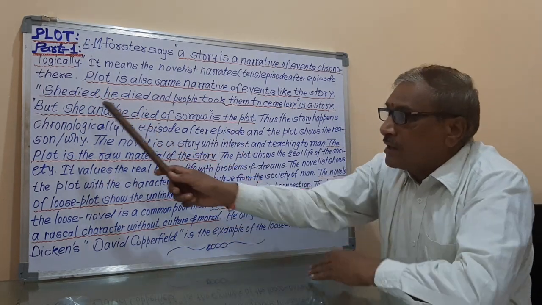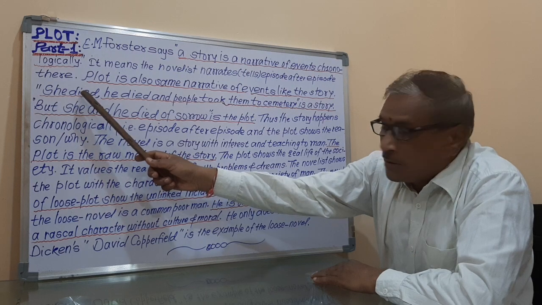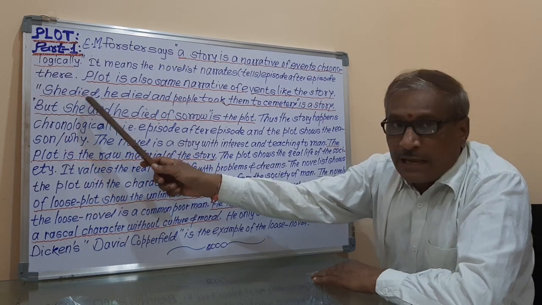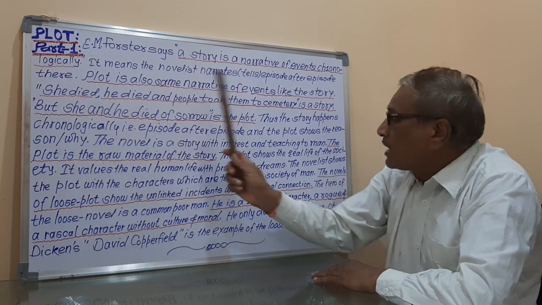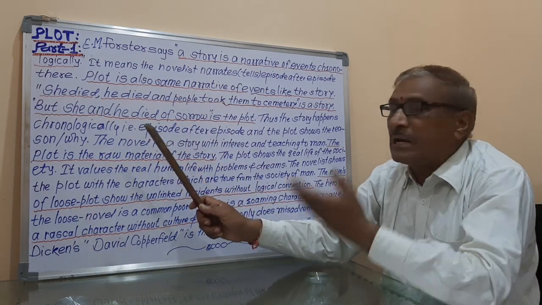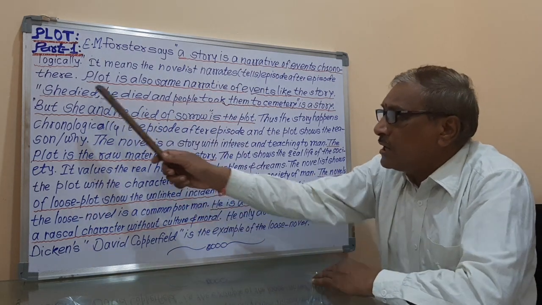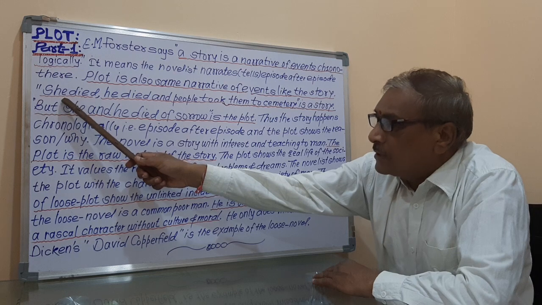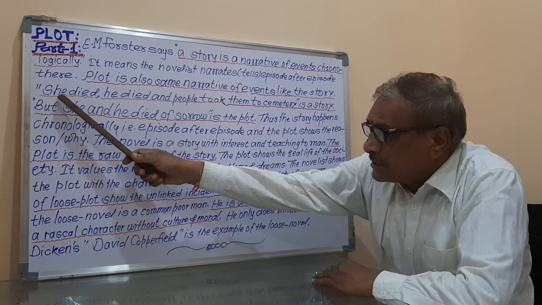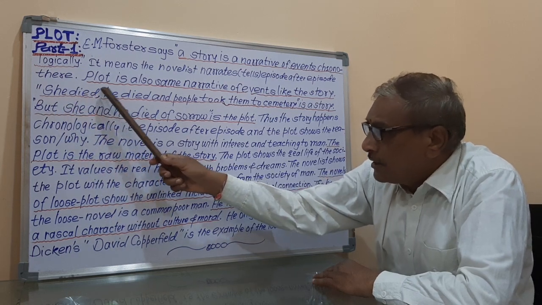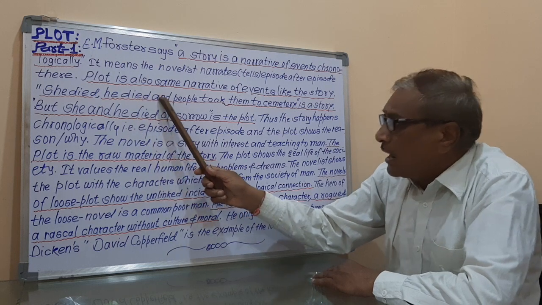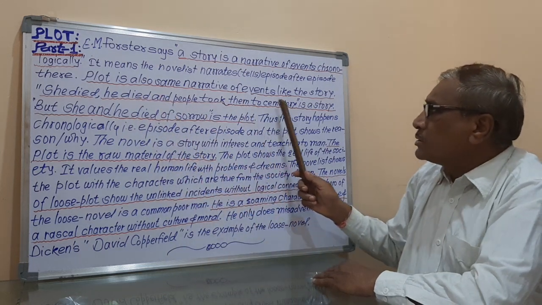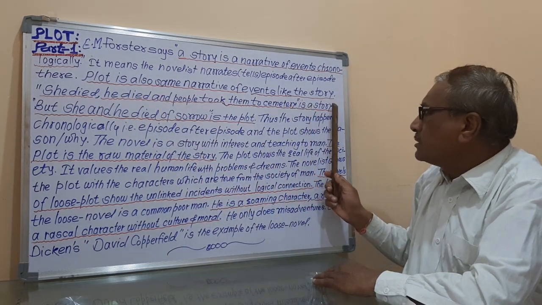At first, the first episode or the first element or the first event happens, and then the second happens. So the story is described here in this way that she died, then he died, and people took them to the cemetery is a story.